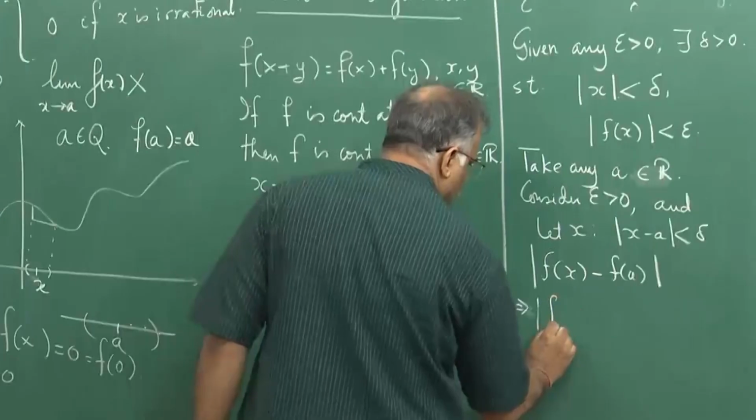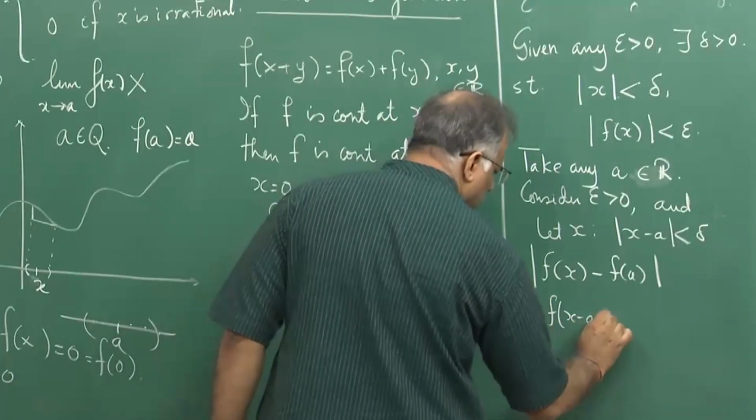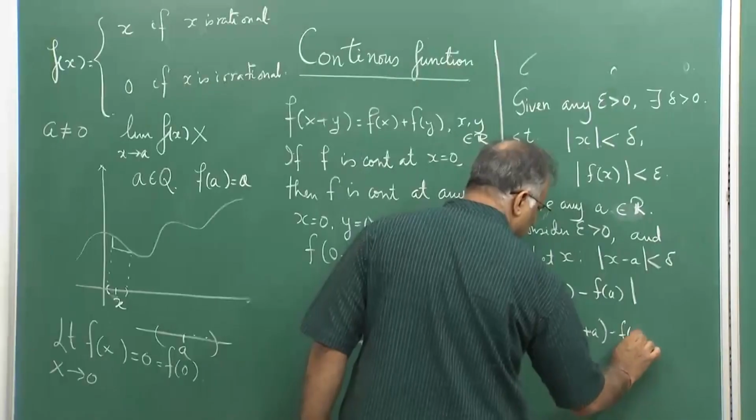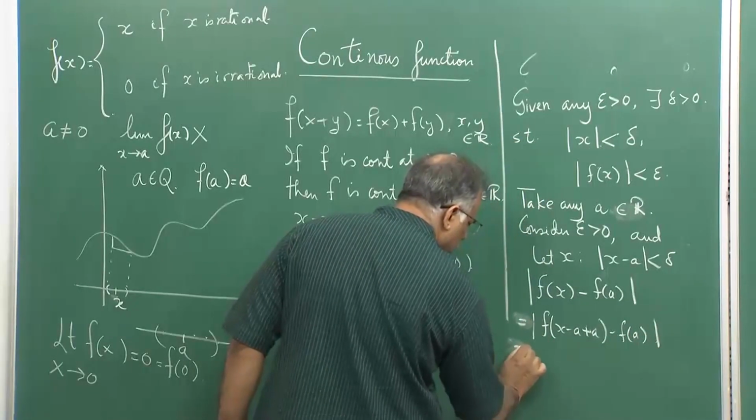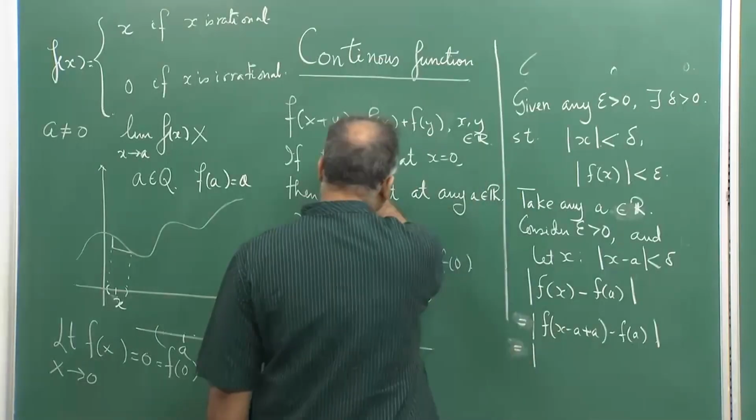So, this can be written as f(x minus a plus a) minus f(a), right. Now I will apply the additivity property.